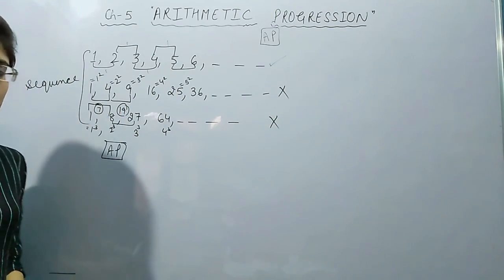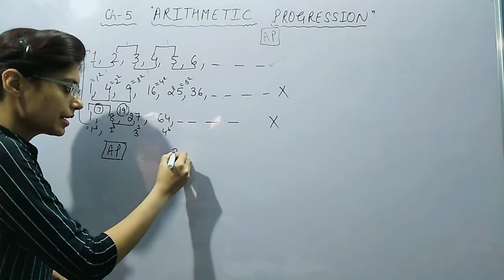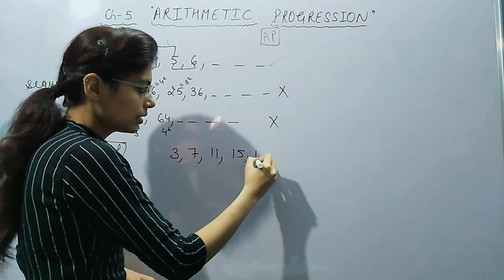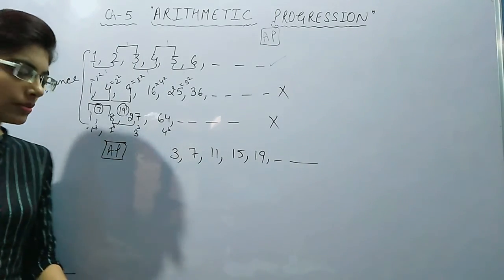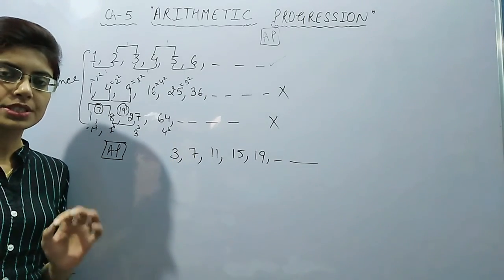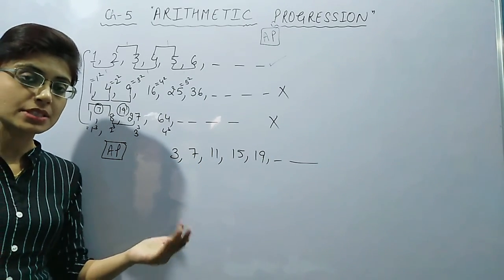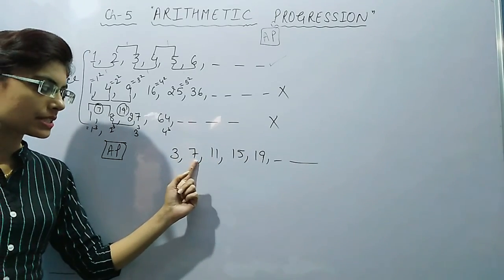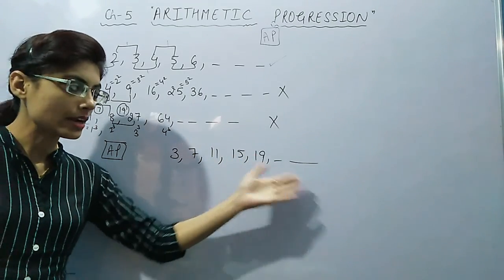Now let us take one more example of AP just to make it clear. I am taking here 3, 7, 11, 15, 19 and so on. Now let us check whether it is an example of AP or not. The first term is 3. Next is 7. I will always check the difference of two consecutive terms. And how to find the difference? Next minus previous. 7 minus 3, 4. 11 minus 7, 4. 15 minus 11, 4. 19 minus 15, 4. And so on.